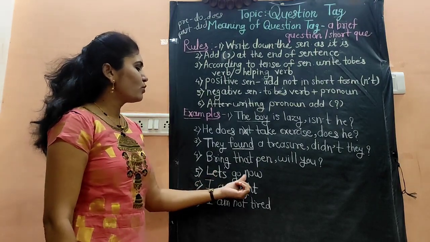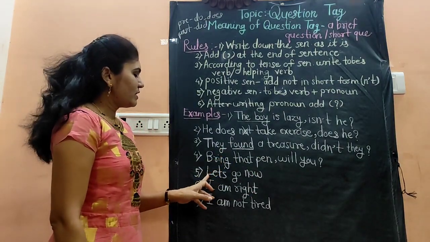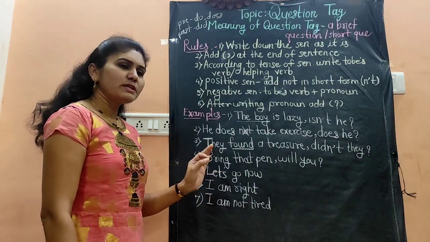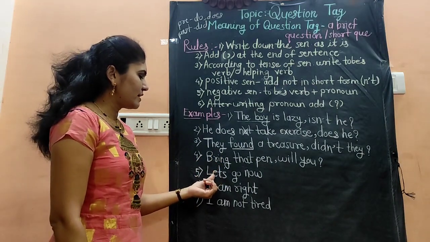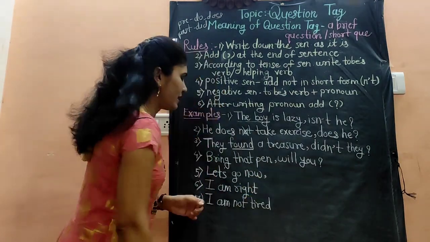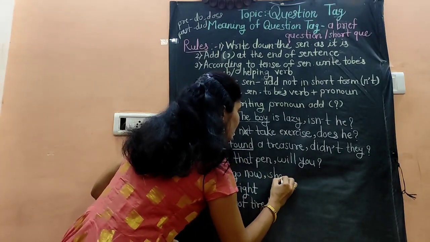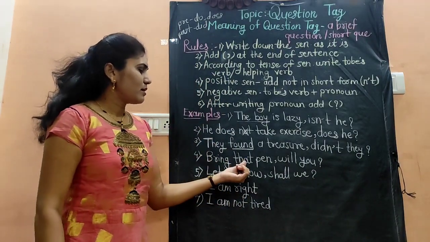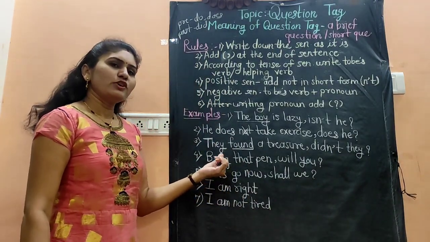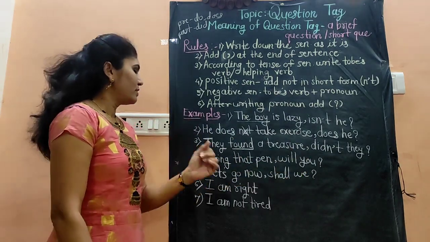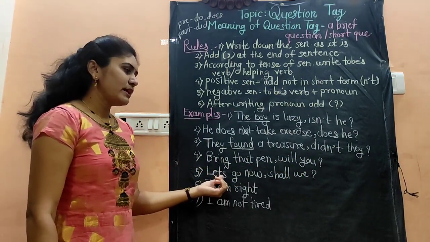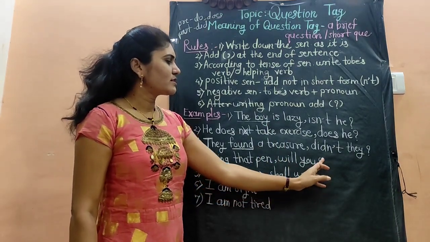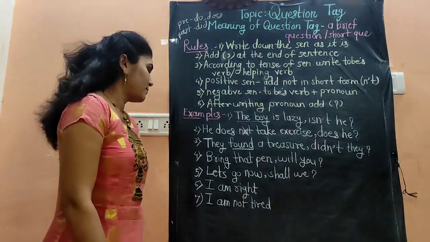Then let's go now. If the sentence is starting with let's, then there is a compulsory rule, that if the sentence started with let's, then we have to write the question tag shall we. It is also compulsory, if the sentence is about the command or imperative, we will write the question tag will you, and if the sentence is starting with let's, we will write the question tag, that is shall we. After that, one thing is compulsory, we have to add the question mark.